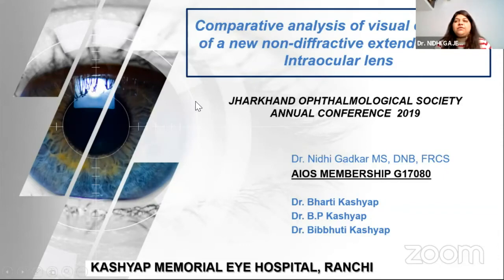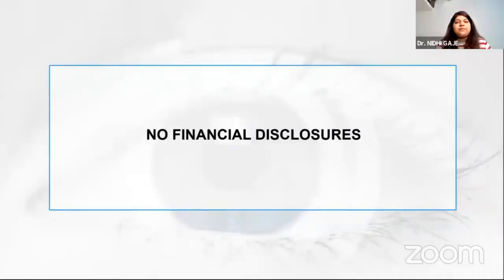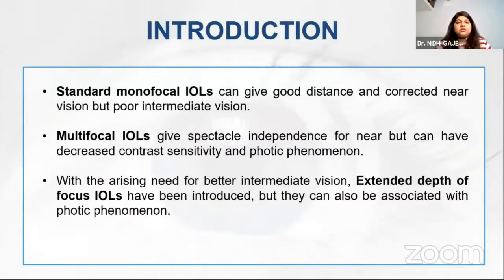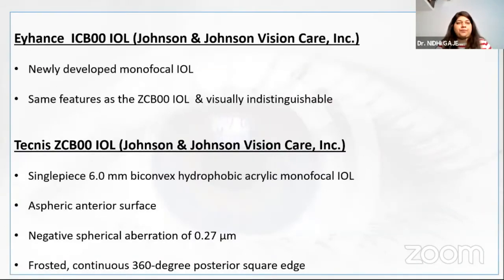Comparative analysis of visual outcomes of a new non-diffractive extended vision intraocular lens. I have no financial disclosures. Standard monofocal IOLs can give good distance and corrected near vision, but poor intermediate vision. Multifocal IOLs can give spectacle independence for near, but can have decreased contrast sensitivity and photic phenomena. With the arising need for better intermediate vision, extended depth of focus IOLs have been introduced, but they can also be associated with photic phenomena.